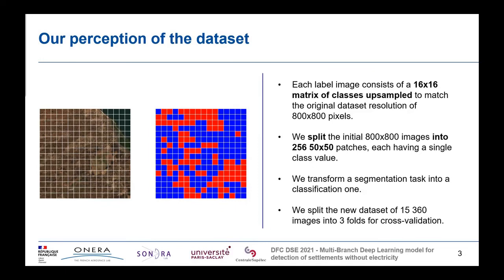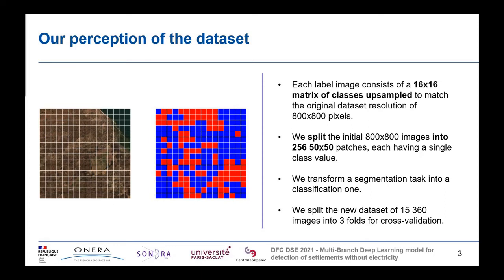Indeed, the labeling resolution of 500 meters implies that a square of 50 by 50 pixels of every image will have the same and one unique class. Hence, we decided to grid our original 800 by 800 pixels images into 256 patches of size 50 by 50 pixels each. By this process, we obtain a little bit more than 15,000 sub-patches that we then split in 3